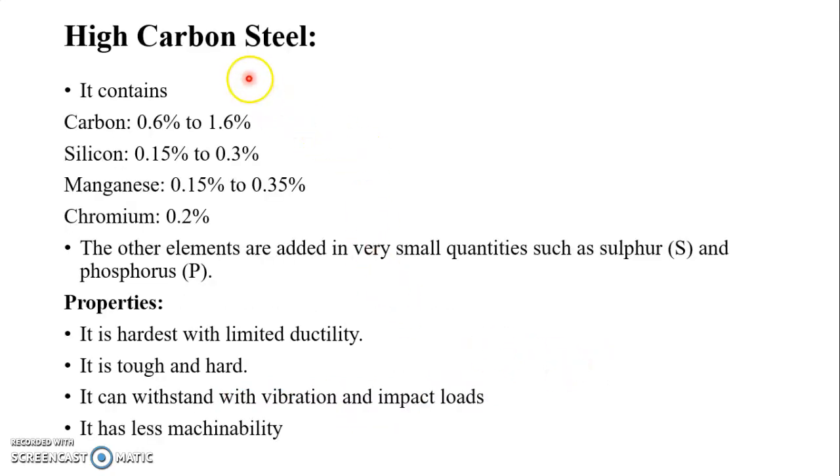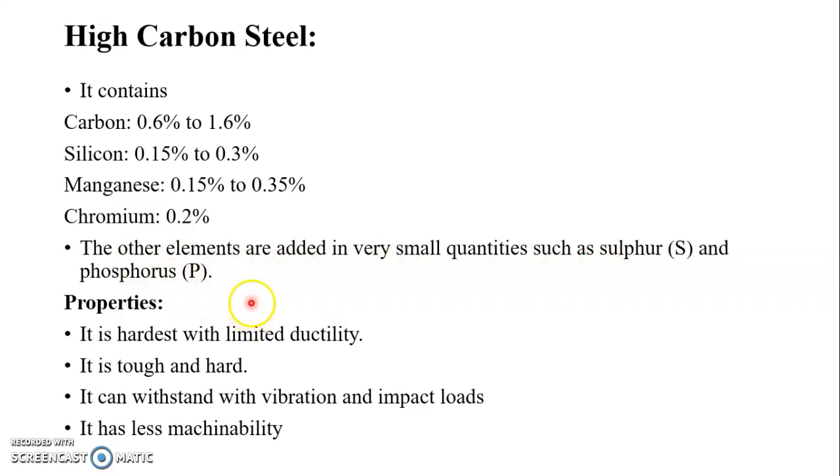The next is high carbon steel. Following is the composition of high carbon steel. It contains carbon from 0.6 to 1.6%, silicon 0.15 to 0.3%, manganese 0.15 to 0.35% and chromium 0.2%. Other elements such as sulfur and phosphorus are added in very small quantities.